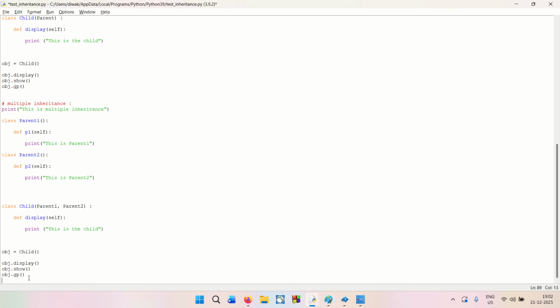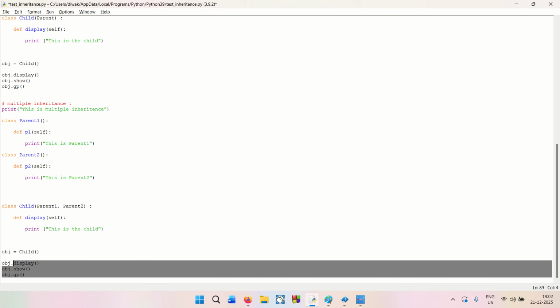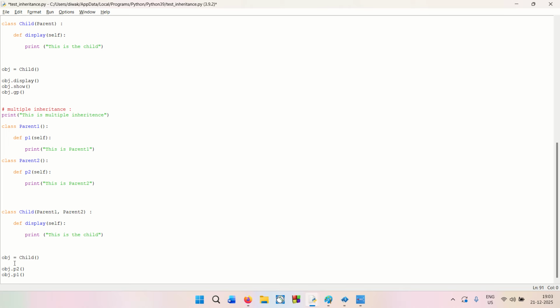So now if I do obj dot p2 and obj dot p1, this is an object created for the child class, but since the child class is inheriting from parent 1 and parent 2, I am going to call both the functions p2 and p1, which are written inside parent 2 and parent 1 respectively, right? So let's run it and see the result.